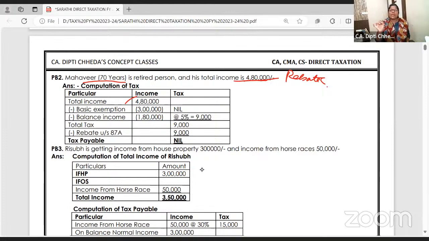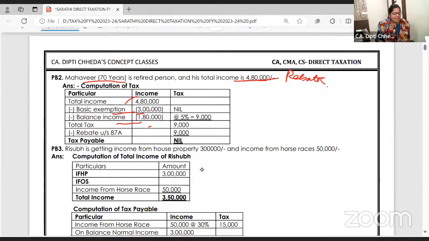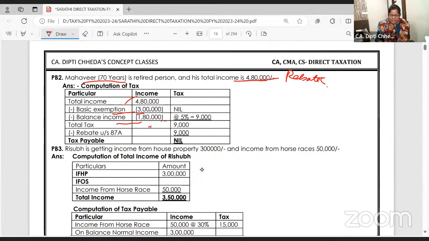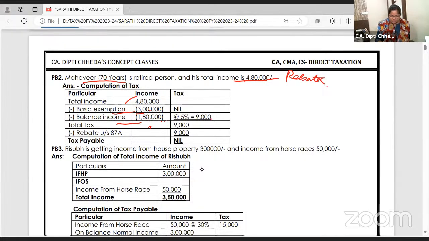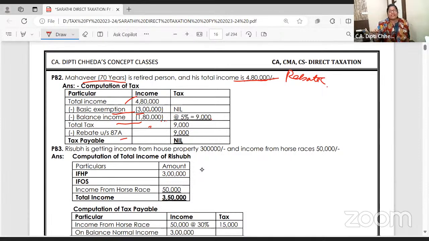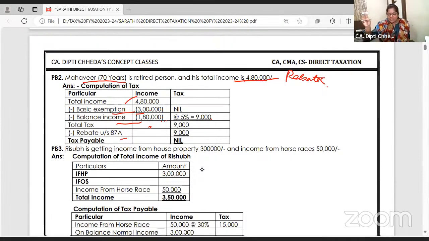If your total income is less than 5 lakh, you get a rebate. So what will be the basic exemption for Mahavir? Instead of 2,50,000, 3 lakh. Balance income 1,80,000. What will be the tax? 5%, 9,000. How much rebate is allowed? 12,500. Can we take rebate of 12,500 and tell the department, we paid 9,000 tax, give a refund? No, it doesn't work like that. Rebate is up to 12,500.